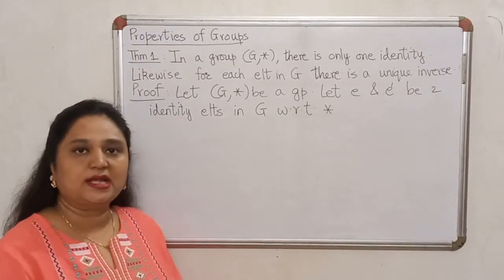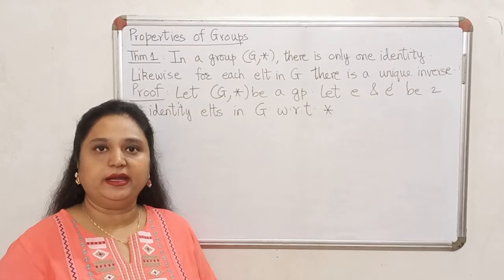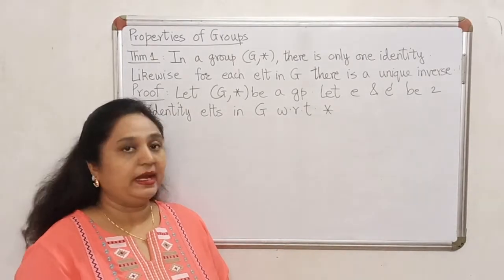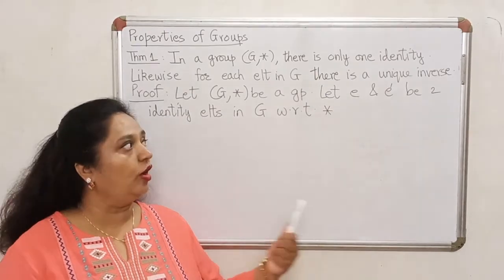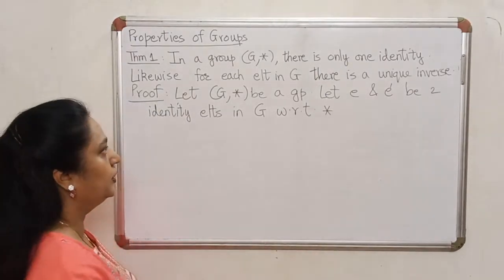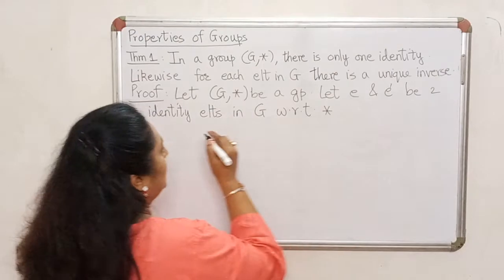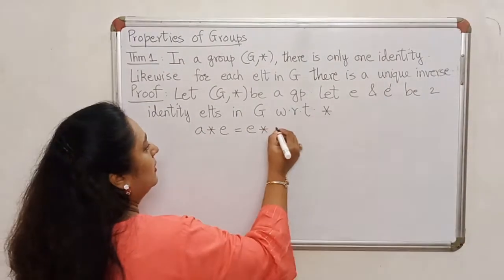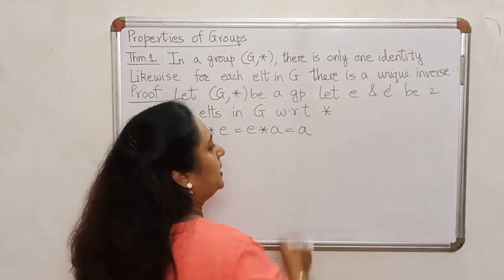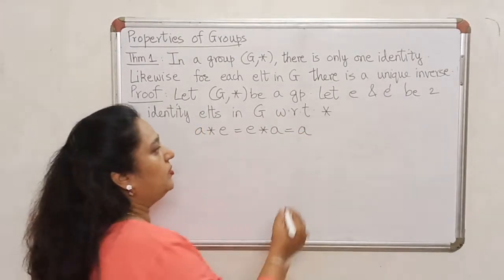Now recall what is our expectation from identity element. Identity combined with any element of the group will always give you the same element of the group. So firstly, because E is identity, I know that A star E as well as E star A will always be equal to A.